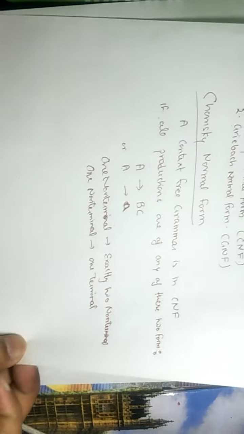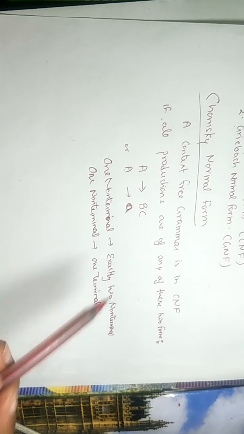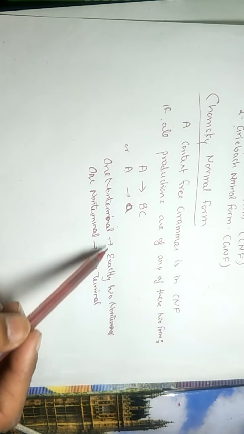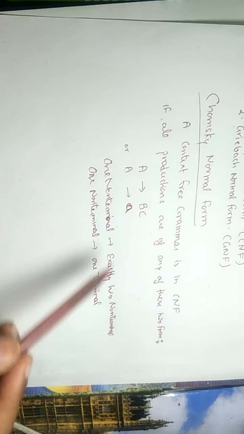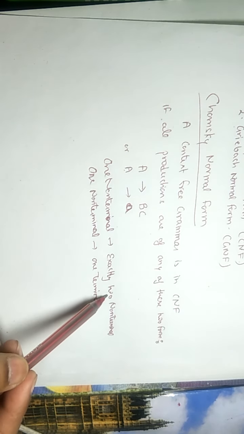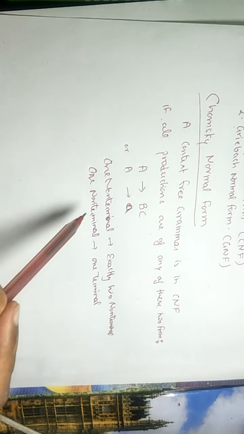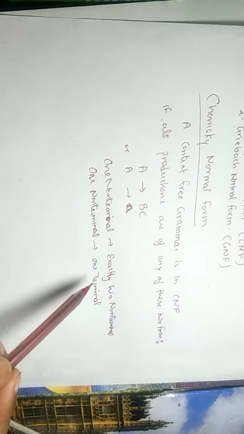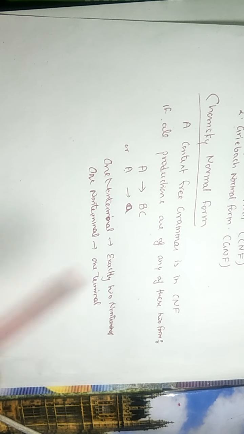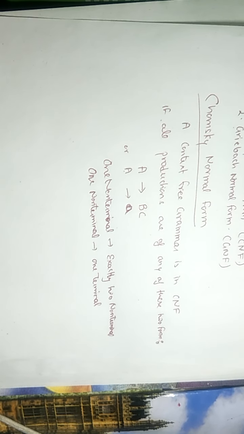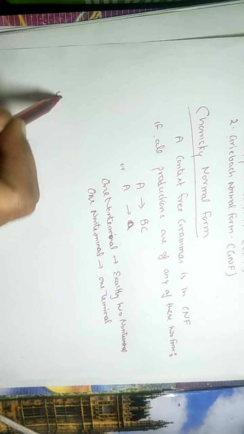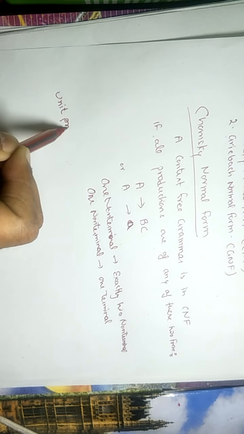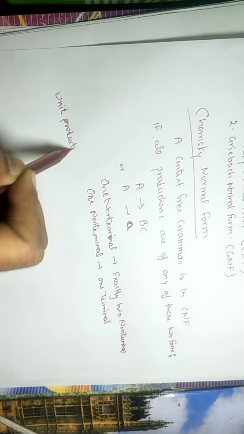So if a grammar is in this form, where we have one capital to two capitals, it means one variable to two variables, or one non-terminal to two non-terminals, or we can say one non-terminal tends to one terminal, then the grammar will be in CNF. Here you need to notice that you will never get unit productions in CNF.